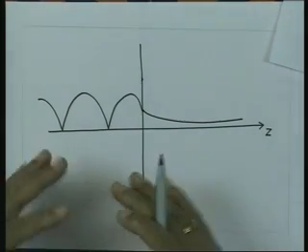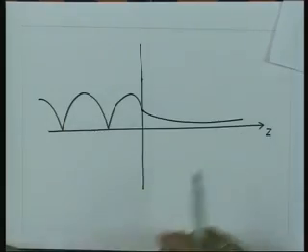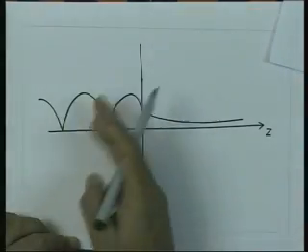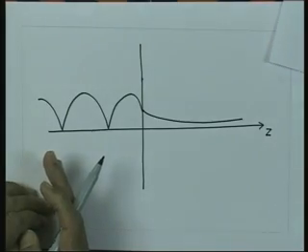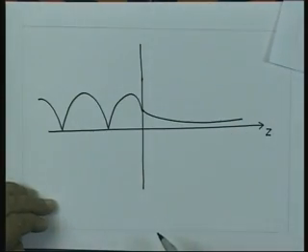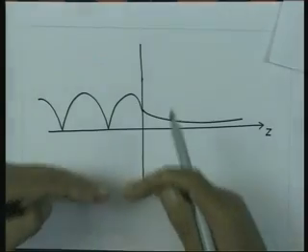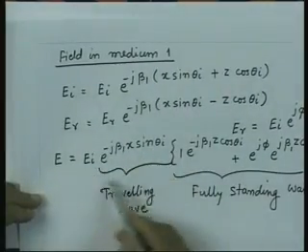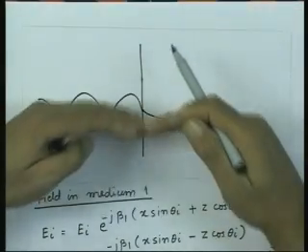So, if I now look at the field distribution, the field distribution will be like a corrugated surface in medium 1, an exponentially decaying thing in medium 2. But what is the constant phase plane now? The constant phase plane is decided by only this term. So, the constant phase plane is the YZ plane.